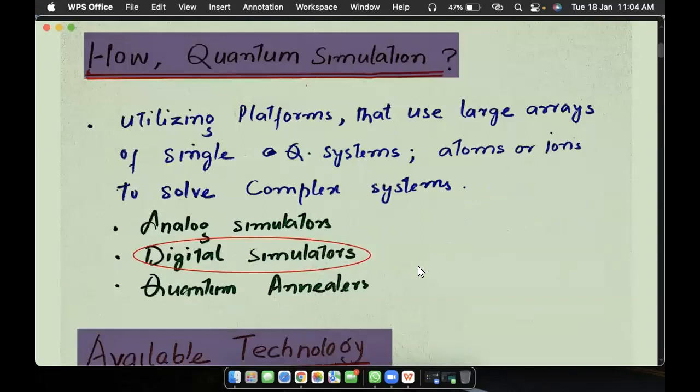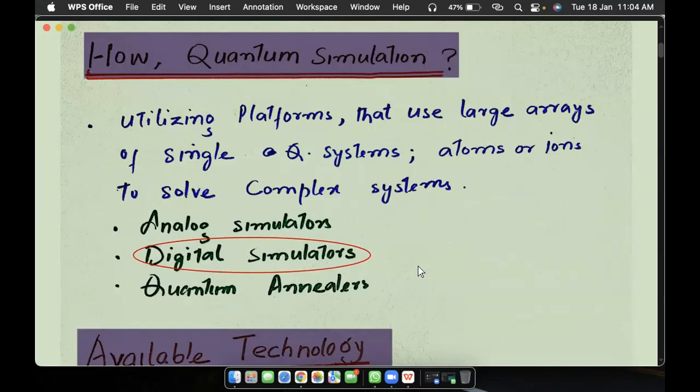Then how do we do the quantum simulations? There are three ways that we can do this. We have analog simulators, digital simulators, and quantum annealers. Large industries are working on building these simulators, but the simulators discussed in this paper are digital simulators. So we will only focus on digital simulators, their hardware and software.